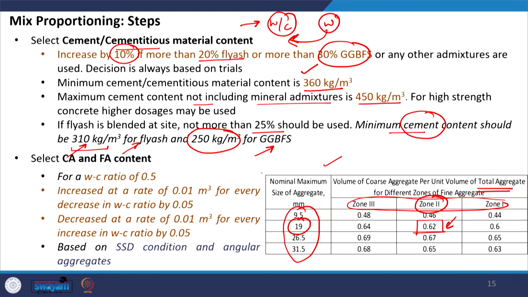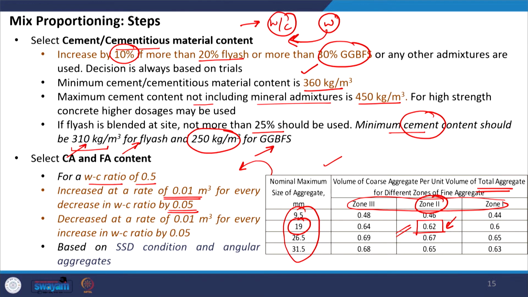Again, there are criteria involved in the use of this table. For example, this table corresponds to the water cement ratio of 0.5. So, if the water cement ratio changes, this value which is given here should be adjusted. How are we going to adjust? We will increase this value at a rate of 0.01 meter cube for every decrease in water cement ratio by 0.05.